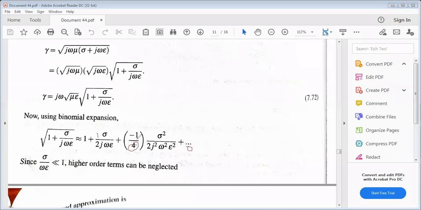When the denominator is higher, the entire term becomes smaller. Here 1 by 2 is 0.5, but 1 by 4 is 0.25, and here 0.125. The significant coefficient decreases. That's why the higher order terms are neglected. Did you get this? Why are higher order terms neglected?